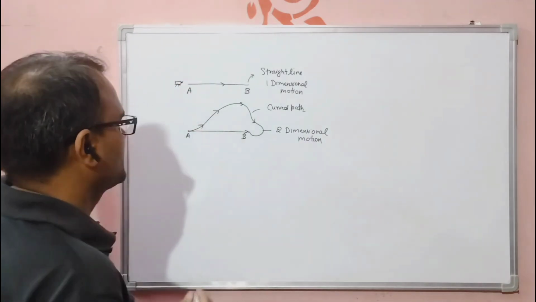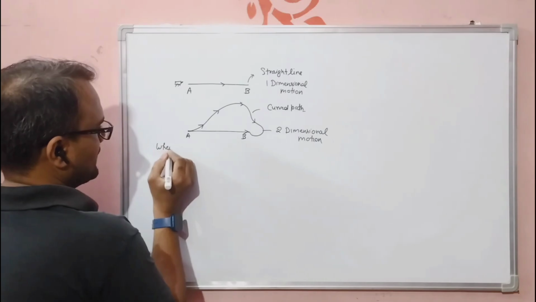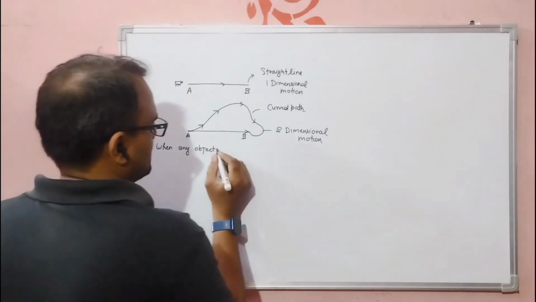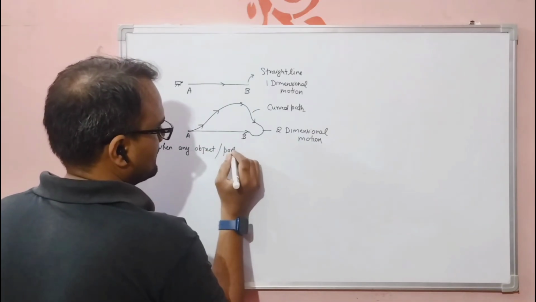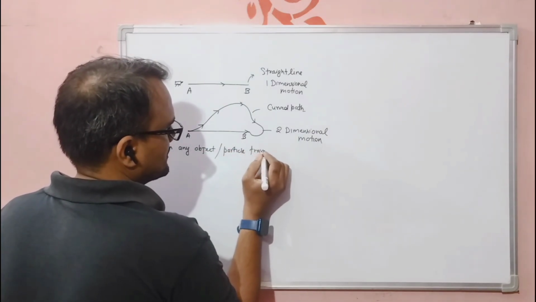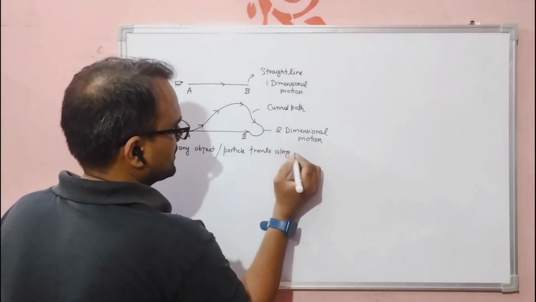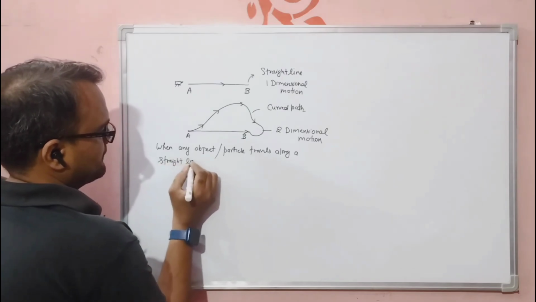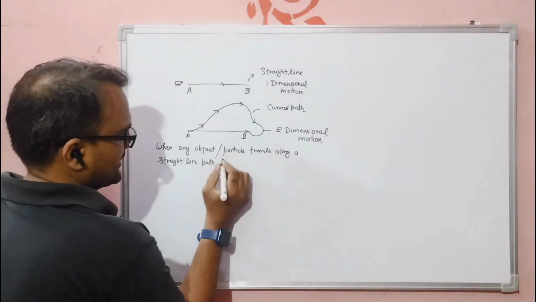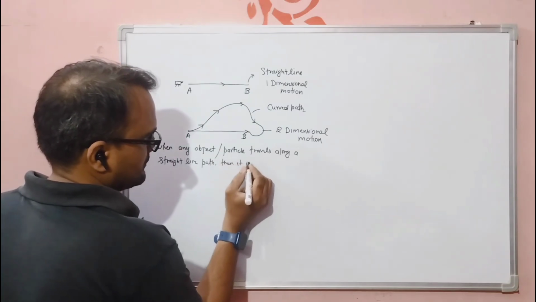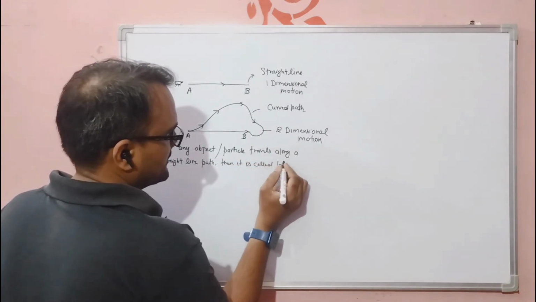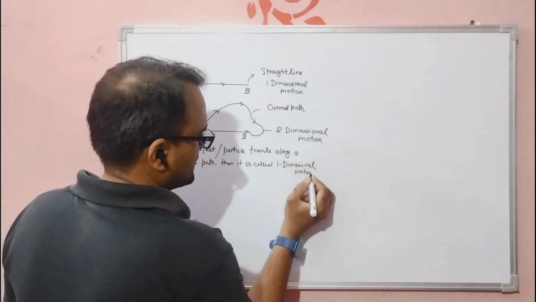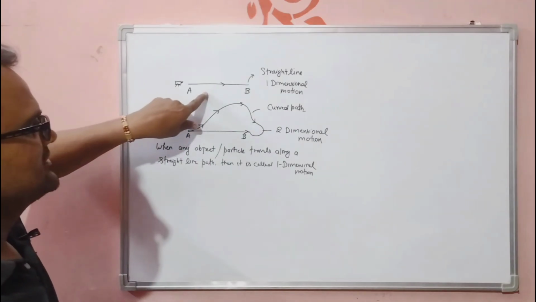So the point is, when any object, or you can say particle, travels along a straight line path, then it is called one-dimensional motion. For example, we have seen this case.